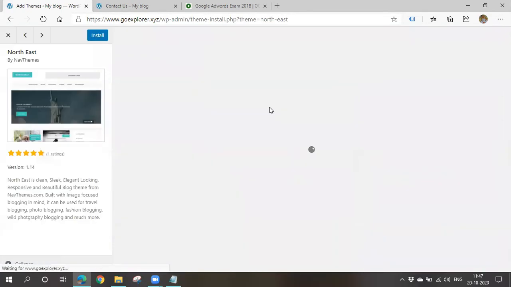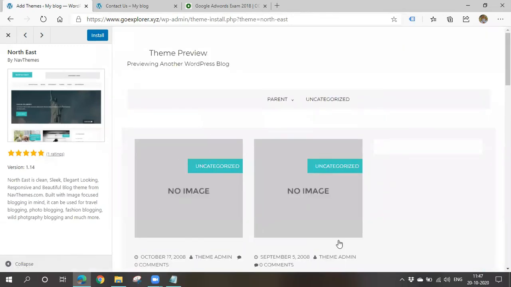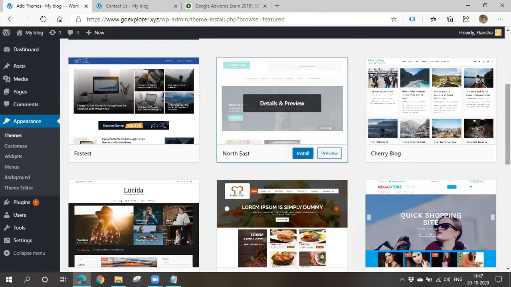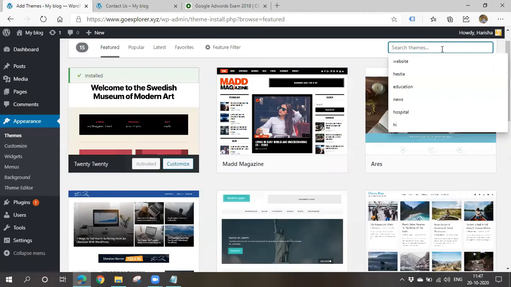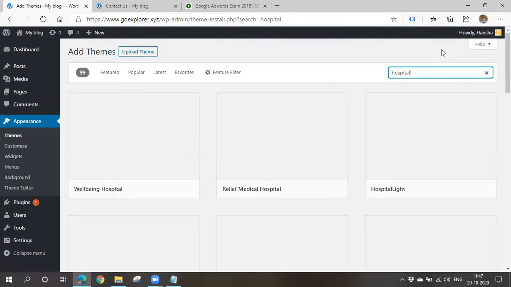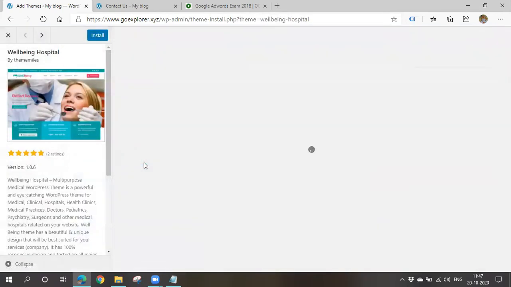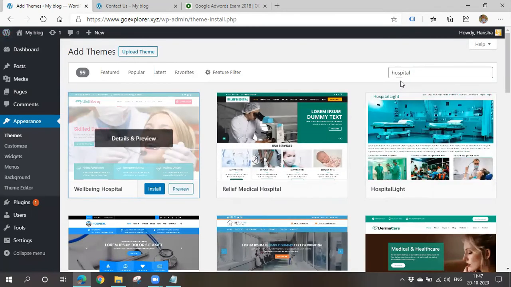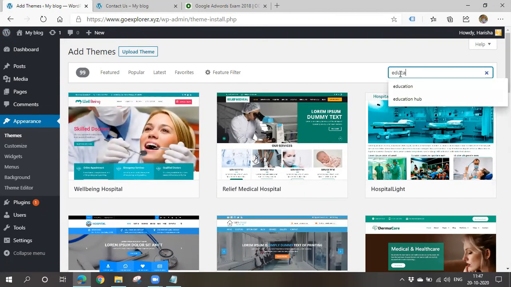If you simply click on this, you can see a preview of how the theme will look like, how the page will appear. You can choose. If you want some kind of education theme or hospital theme, you can simply search here, and you'll be shown all the hospital themes. You can use them and edit those things. I'll show you how to edit also. Now I'll go for an education kind of theme.